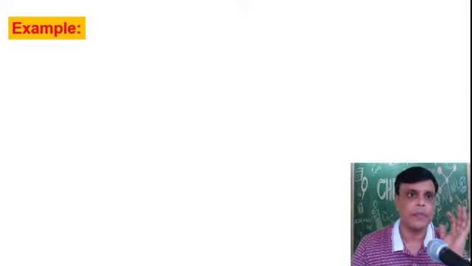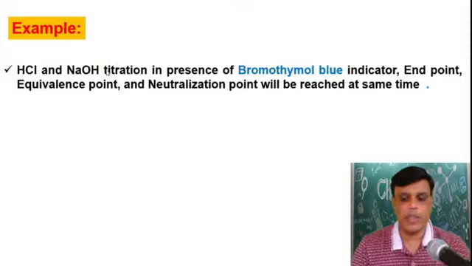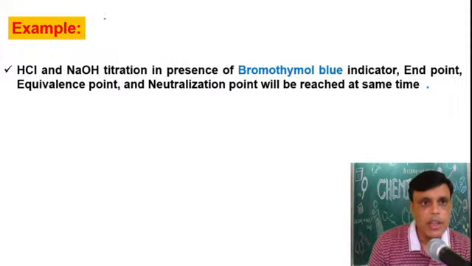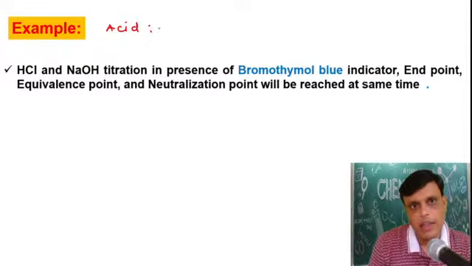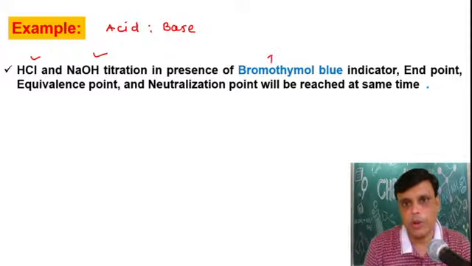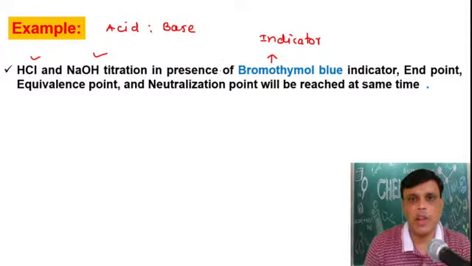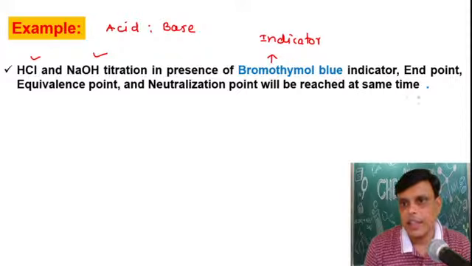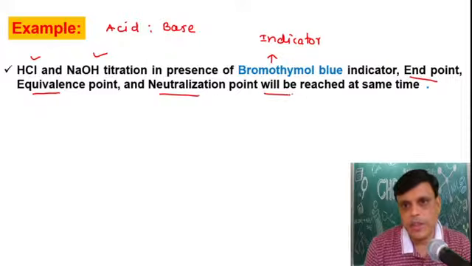ठीक है, okay, then for example we will see, for example this titration is there, HCl NaOH titration, that means acid base titration is there. We will see the example of acid base titration. Acid is HCl and base is NaOH. If you are doing this acid base titration, that is HCl and NaOH titration in presence of bromothymol blue indicator. So this is the indicator. Bromothymol blue is a indicator. And if this titration is there and you have used bromothymol blue as indicator, then the end point, equivalence point and neutralization point will be reached at the same time,